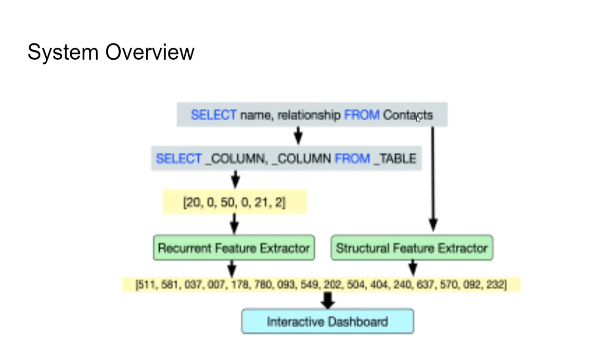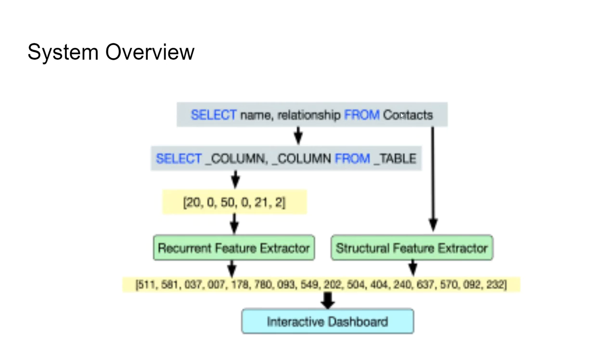Alright, now that you've seen our system in action, you may be interested in a quick overview of how the system works, how the data flows within the system. So this diagram, as you've seen in the paper, demonstrates how that works. We begin with a SQL query. For our purposes here, let's start with a very simple query.